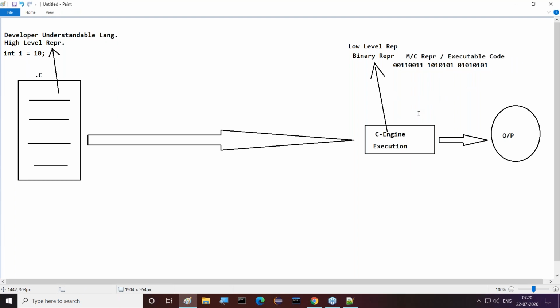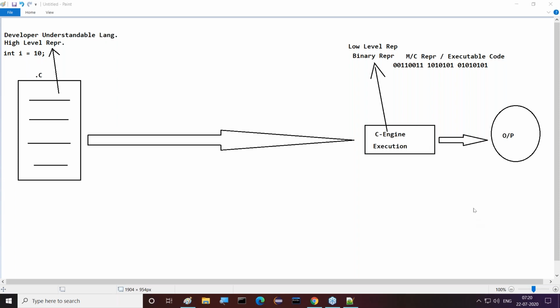Come on, guys. Have you observed this clearly? What I'm telling you now. Now observe this point. We wrote our code in high level, but the machine requires the same code in low level. We have written the program in high level. The machine requires the same code in low level. Why? Because it's a machine, it's not a developer. But how is it possible to send a high level representation to the C engine, or how is it possible for the C engine to execute that user provided representation? Understand my point clearly, what I'm telling you now.